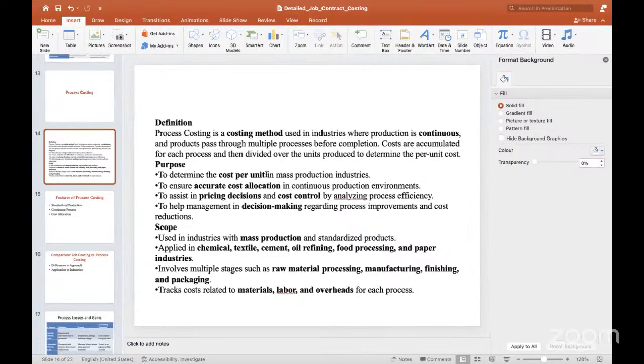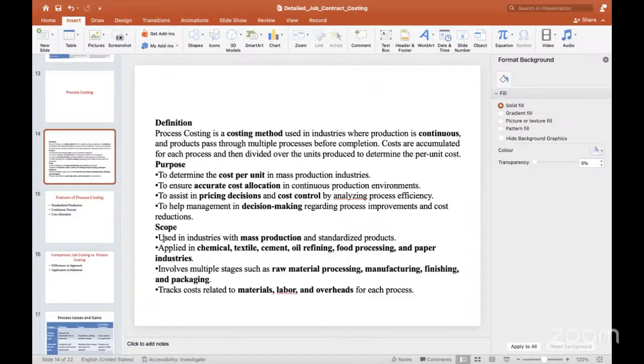So when you know the total cost and the n number of units, it automatically helps in the calculation of the cost per unit. And also this process costing will help to know the cost allocation for each stage of the process. After deciding the allocation of the cost, we are going to decide the price. So it will help for decision making purposes also.